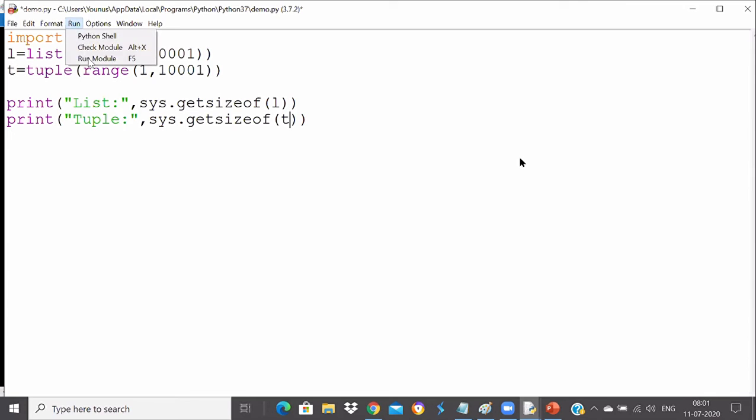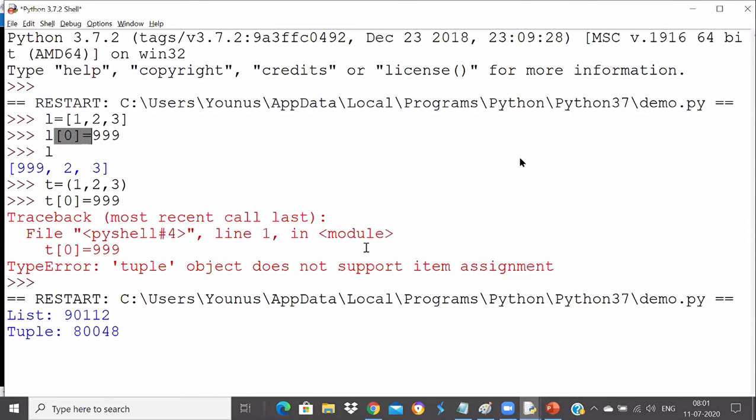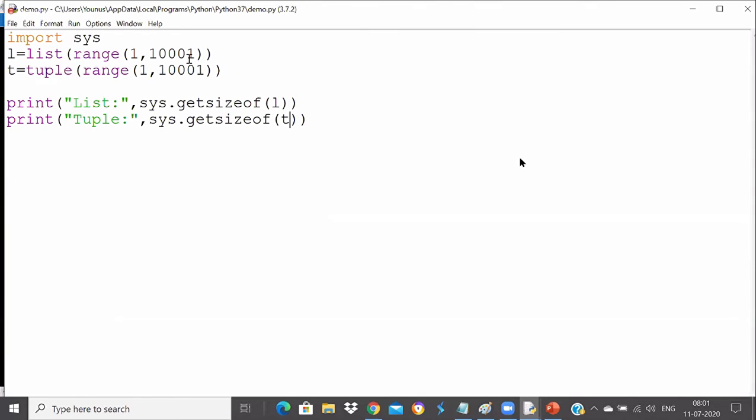When I run this code, you'll see that there is a big difference between them: 90112 and 80048. As we keep increasing these values, you will find even more differences.